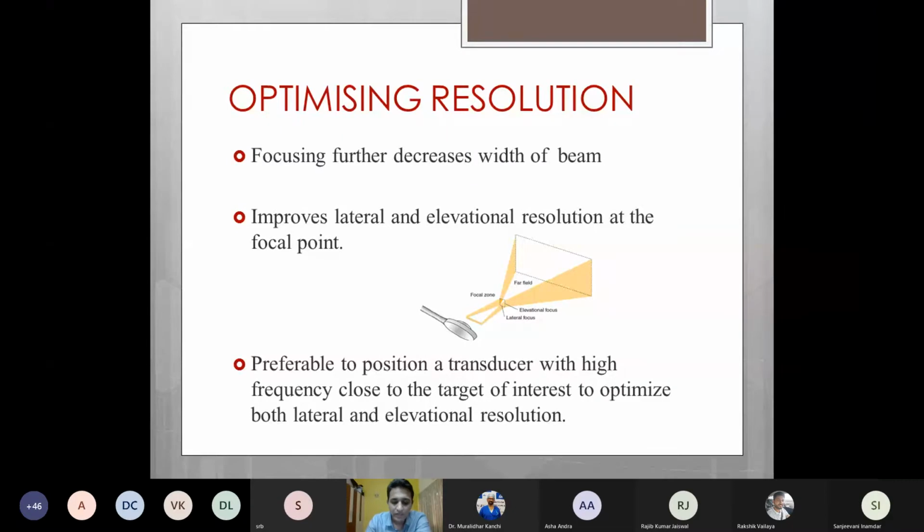So till now, as far as image optimization is concerned, we have discussed 3 points. One is that we should select a view where the structure is perpendicular to what we want to image. Secondly, we have to use the window where the particular structure is closest to the ultrasound probe. And the third is we need to use focusing so that even though the structure is slightly far, we use focusing to image it better and improve the resolution at that point.